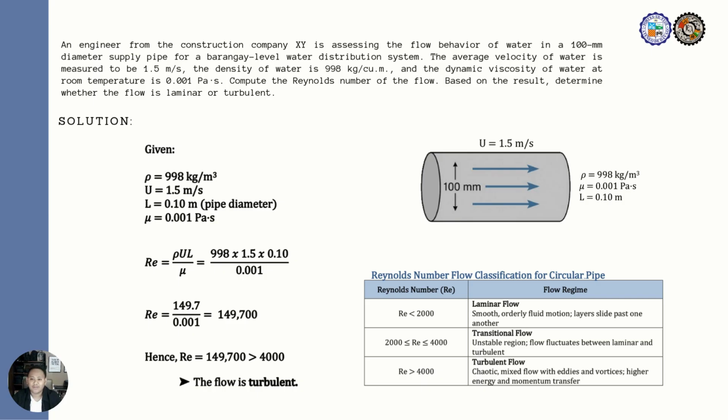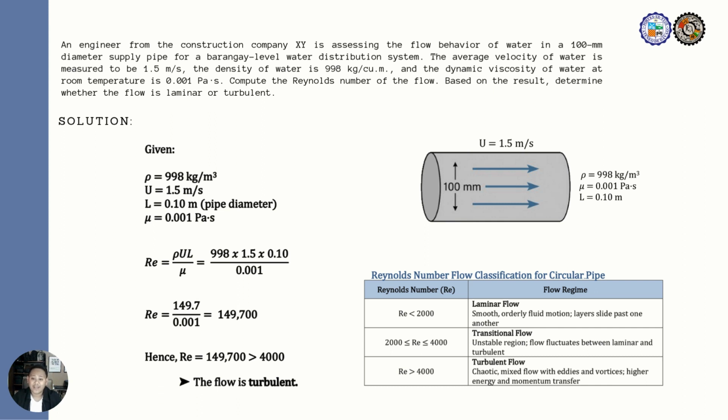Now, this is the solution. The given values are as follows. The pipe diameter is 100 millimeters or 0.1 meters. The average velocity of water here is 1.5 meters per second. The density of water is 998 kilograms per cubic meter. And the dynamic viscosity of water is 0.001 Pascal seconds.